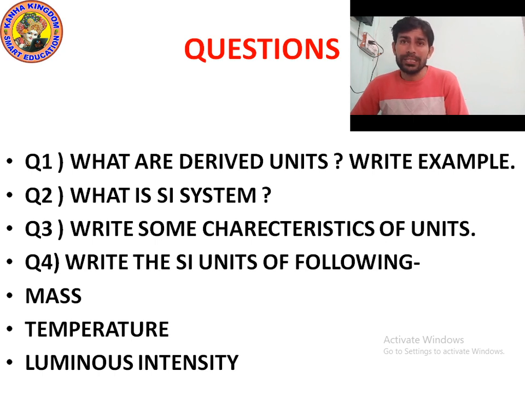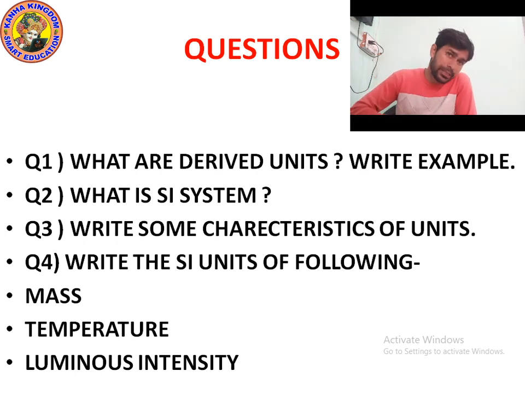It was internationally accepted. So this system is called the International System of Units, and in short the abbreviation is SI, from its French name. The SI consists of 7 fundamental units and 2 supplementary units.